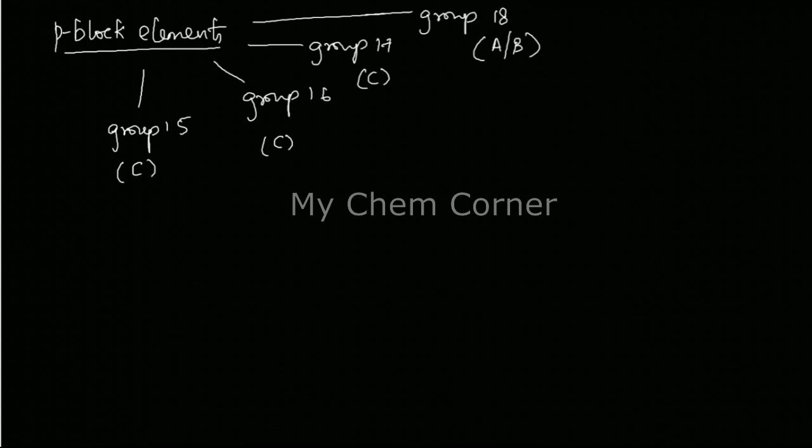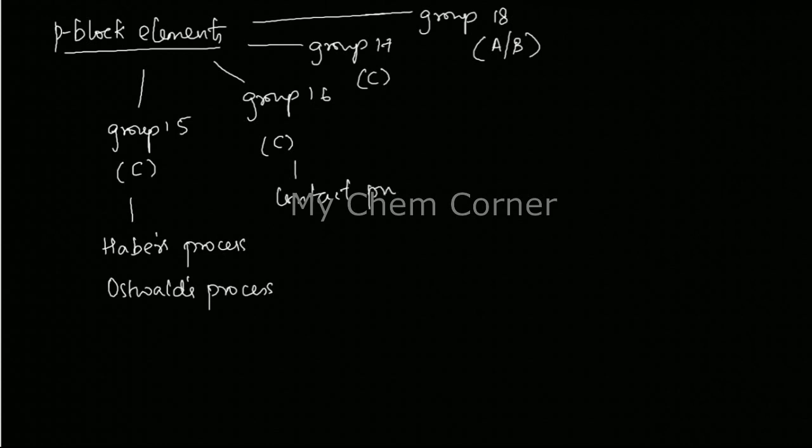Now what is asked for sure under this? One is under group 15, you have Haber's process, which is the preparation of ammonia, manufacture of ammonia, and you have Ostwald's process, which is the manufacture of nitric acid. Both of them coming under group 15. Under group 16, you have your oxygen family. So under that you have only one, which is the contact process, that is the manufacture of sulfuric acid. 3 processes are there. Any one can come for 3 mark.